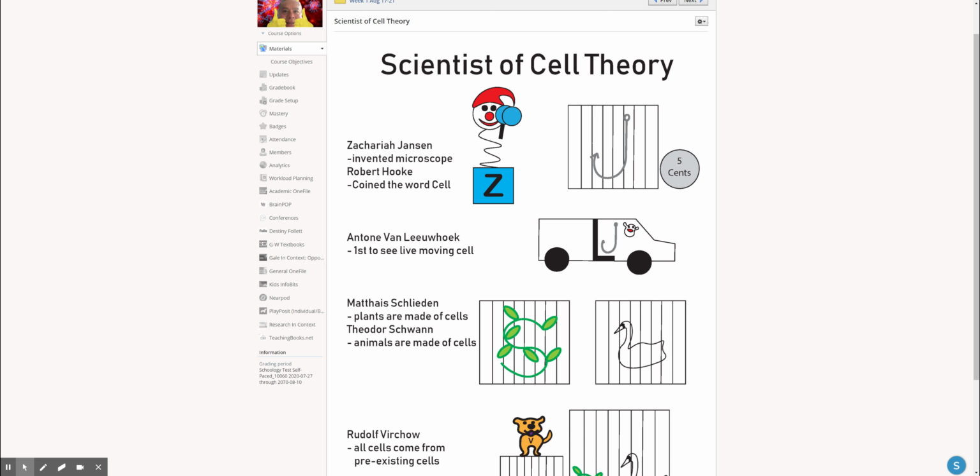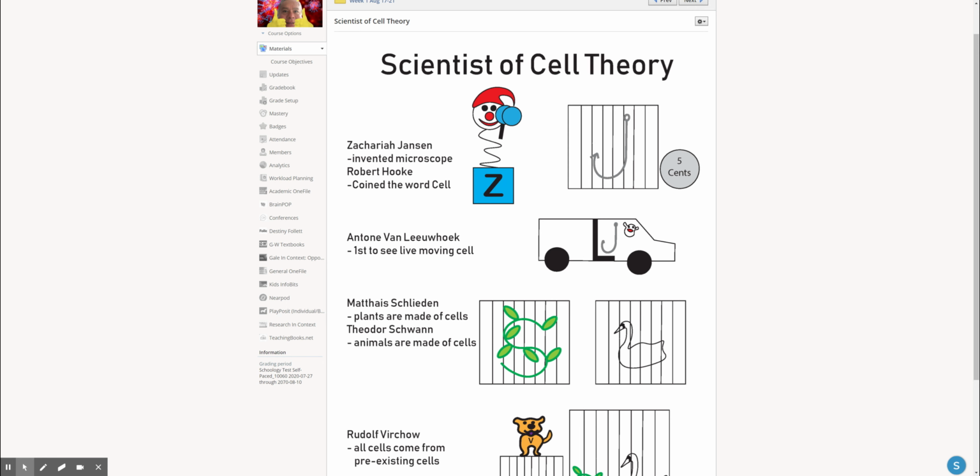Today we're going to learn about the scientists of cell theory and their contributions to cell theory. And we're going to learn it through a series of pictures. So I'm going to go over these pictures with you and show you how to read it. Then I'm going to give you an assignment that has the pictures but is missing all the information. What you need to do is go back to the video, play it, copy the pictures, and fill out the missing information. All right, let's begin.